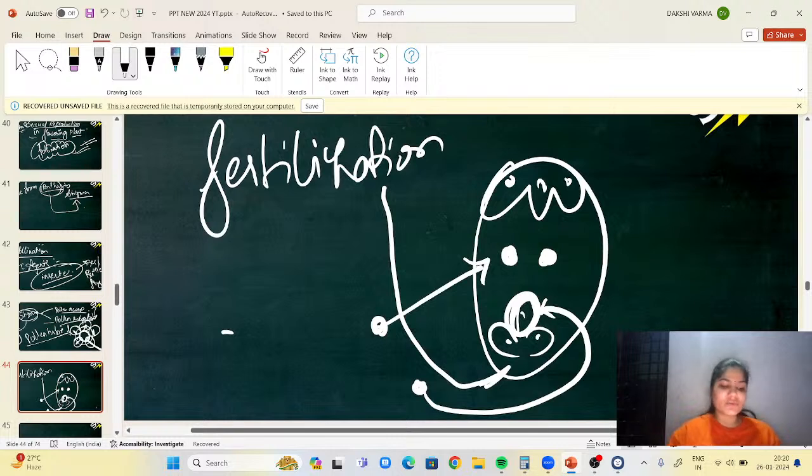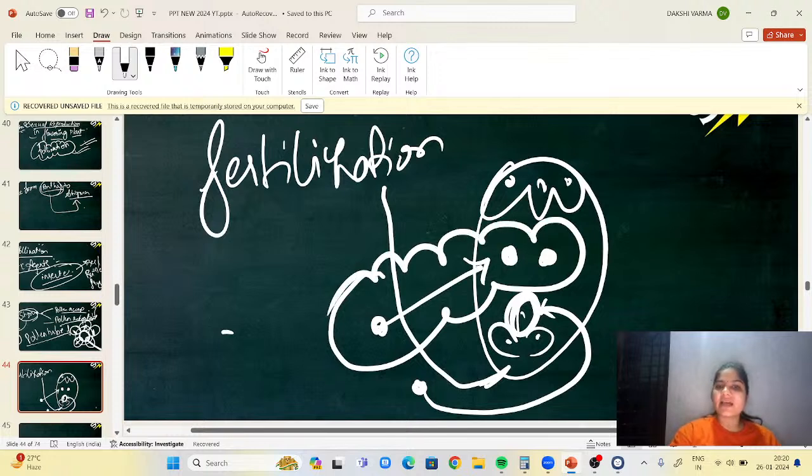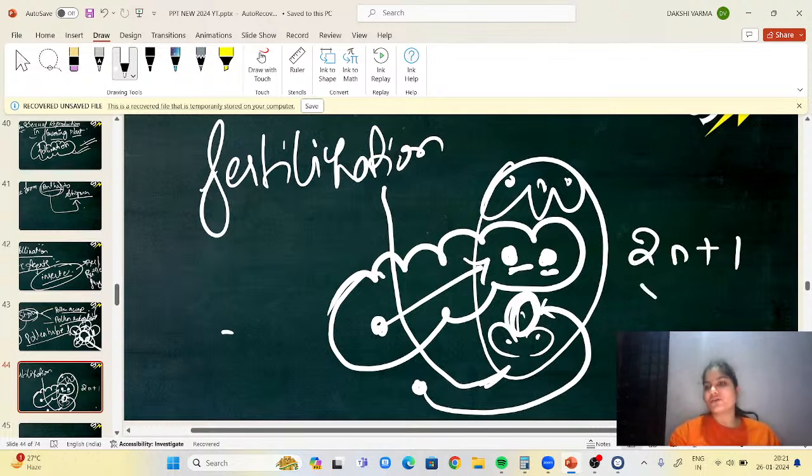Okay, with these two nuclei. And now here we will be studying about double fertilization and triple fusion. So what do you mean by triple fusion? Can you see these nuclei and the male gamete fusing together? See here there are two, right? So two nuclei plus one gamete. So this is called triple fusion.